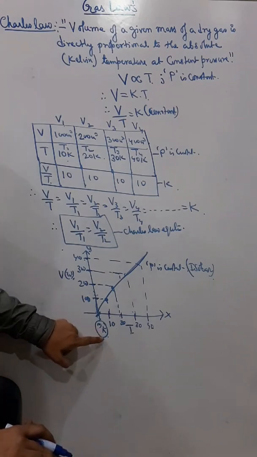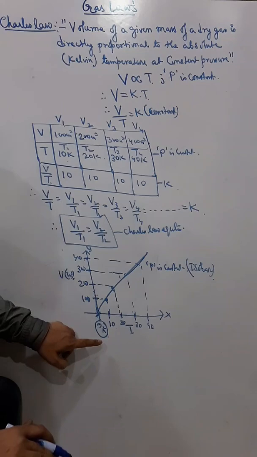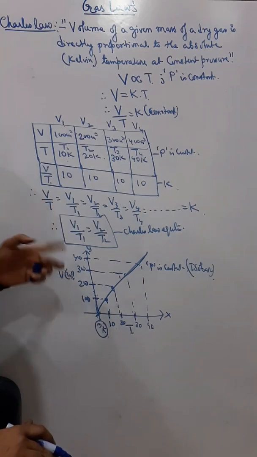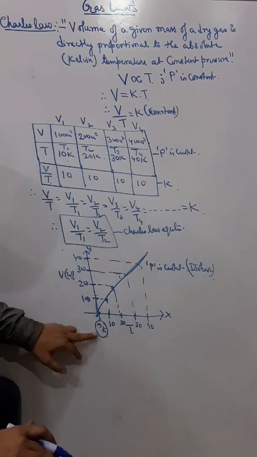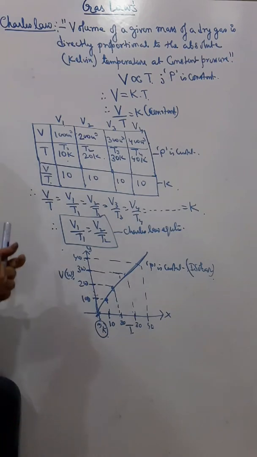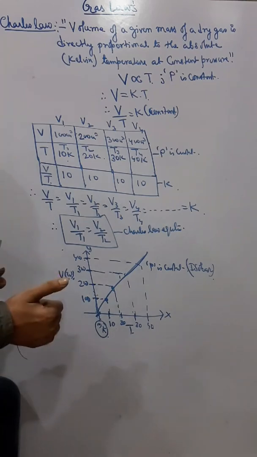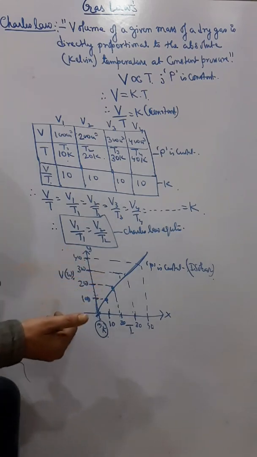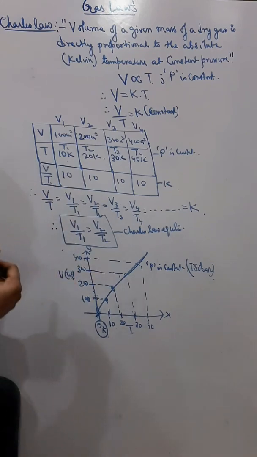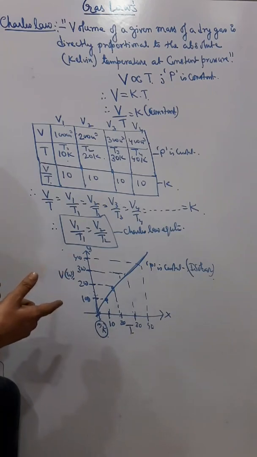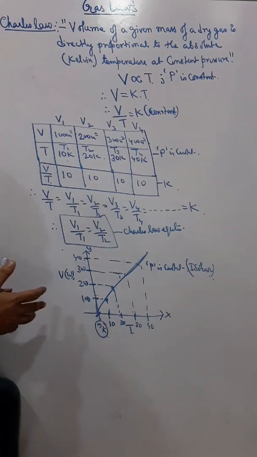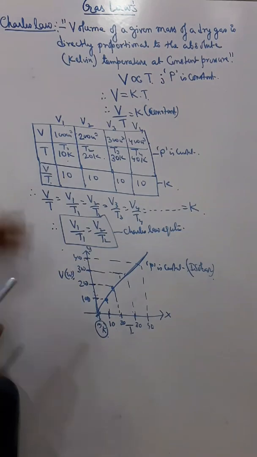It is a theoretical concept. 0 Kelvin means minus 273 degrees Celsius, because when you want to convert Kelvin to Celsius, we have to subtract 273. So practically it's impossible to reach that low a temperature, so we cannot practically prove that the volume is diminishing to 0. But theoretically we can say that if the temperature of a gas reaches 0 Kelvin, then its volume becomes 0, and that temperature is called absolute zero. So we'll talk about it later, and this is about Charles law.